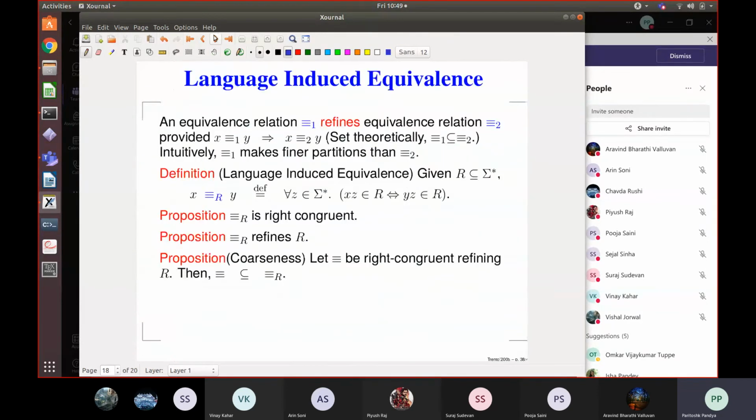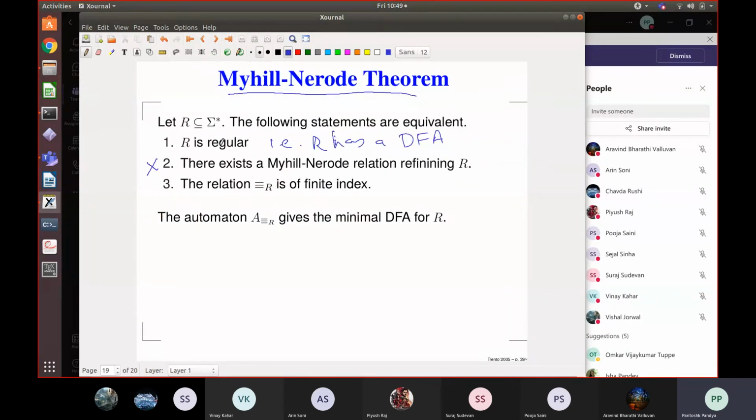Okay, but the main theorem is this, that R is regular, that it has a DFA, if and only if this language induced equivalence has finitely many equivalence classes. So this is the property. Any question about the property before we do the proof?